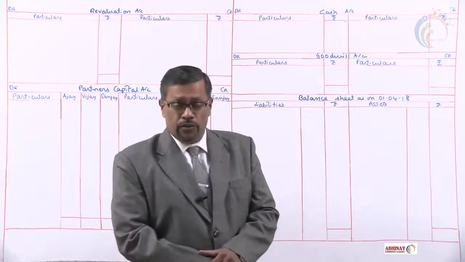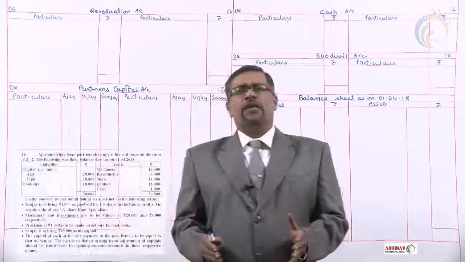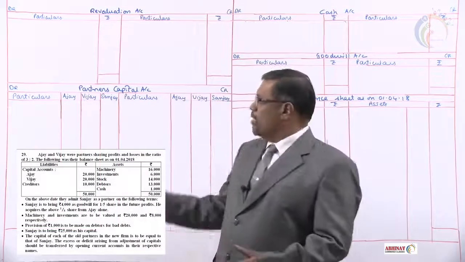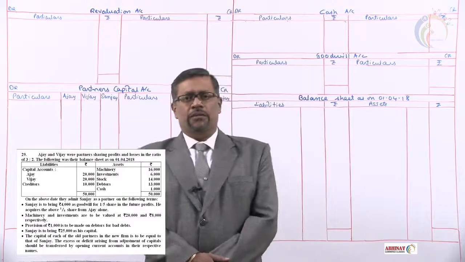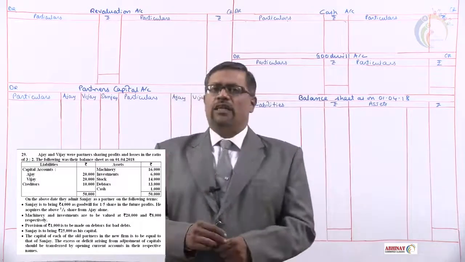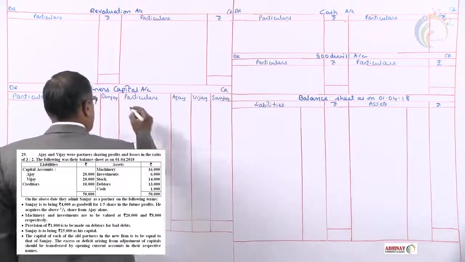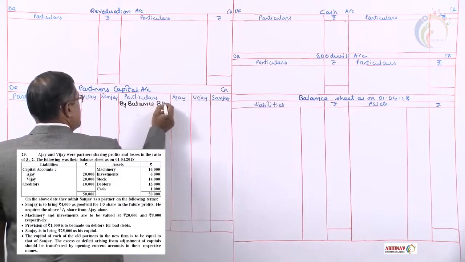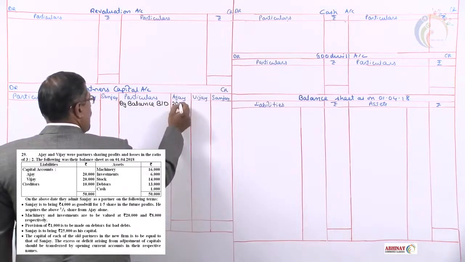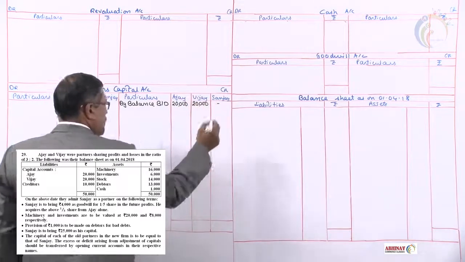In the last session, we have solved the working notes problem number 29. In this session, we will complete problem number 29 by preparing the ledger accounts and the balance sheet. As per the balance sheet, first on the liability side, what we have is capital. Capital is a liability. Let us credit that in capital account by balance brought down. Ajay's capital 20,000, Vijay's capital 20,000.